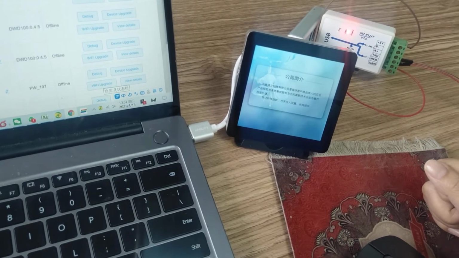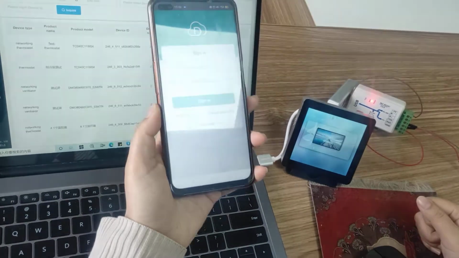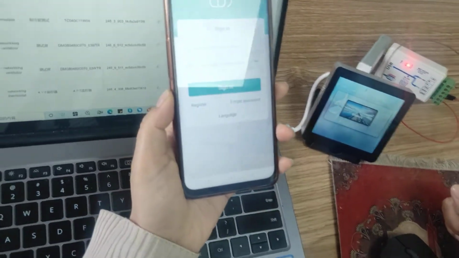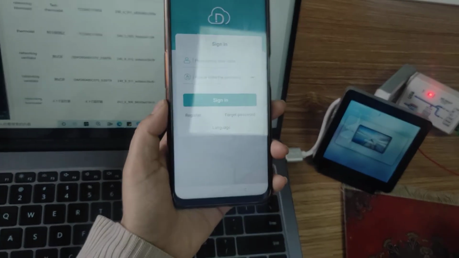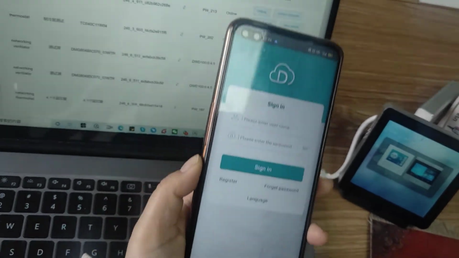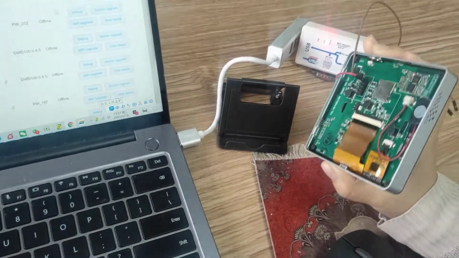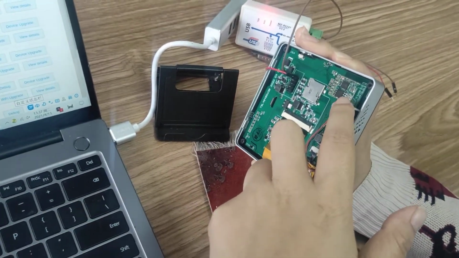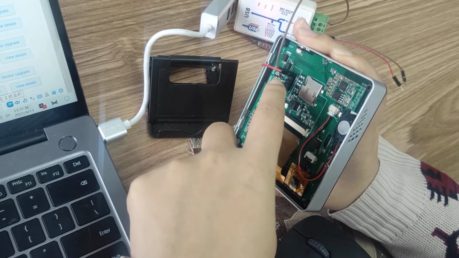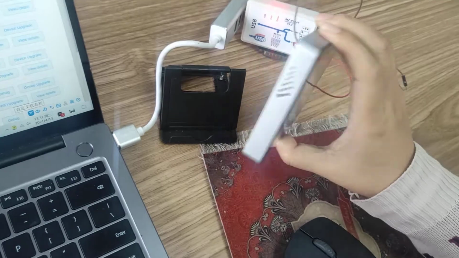Today we will show you how to use the cell phone to achieve remote control of our thermostat. Also, our smart LCM has the Wi-Fi module. Okay, this is our thermostat. Here you can see we wired the Wi-Fi module. I connected the VCC and GND, so we can do something.